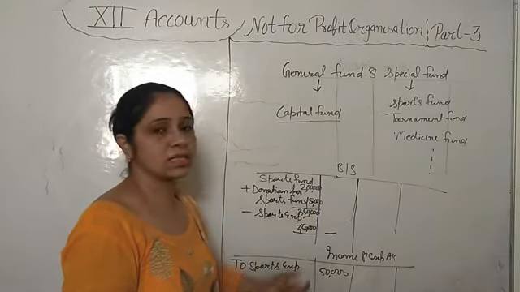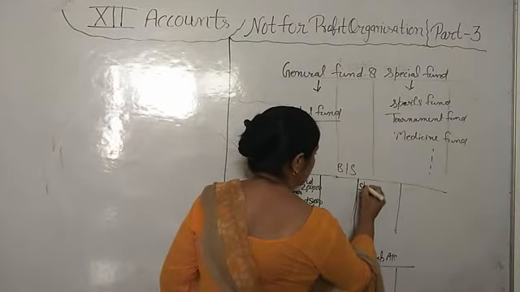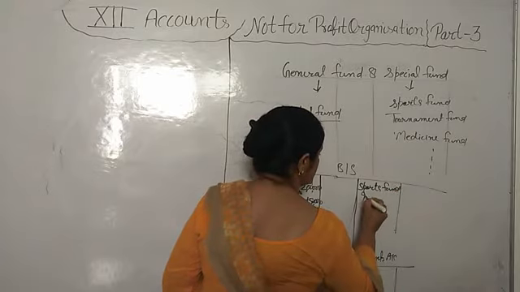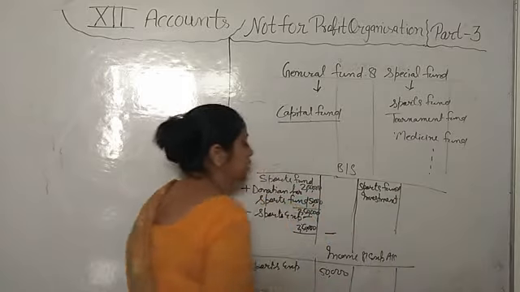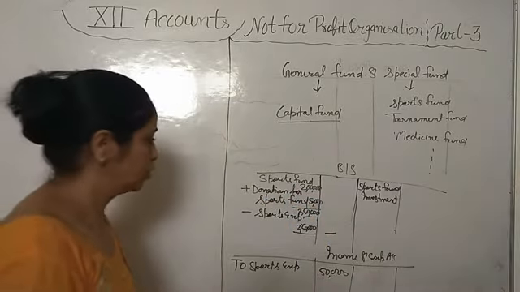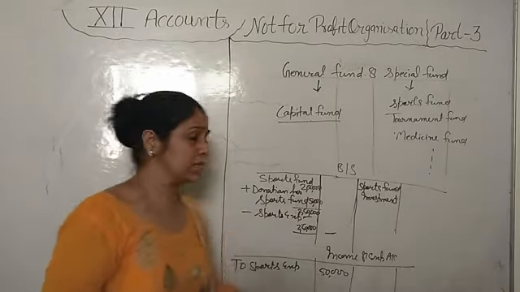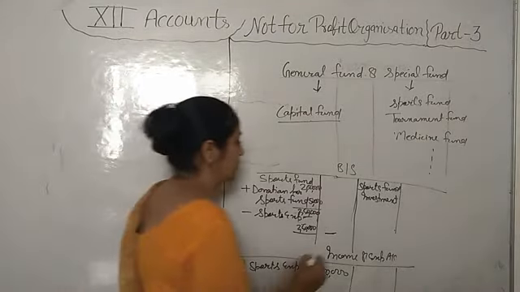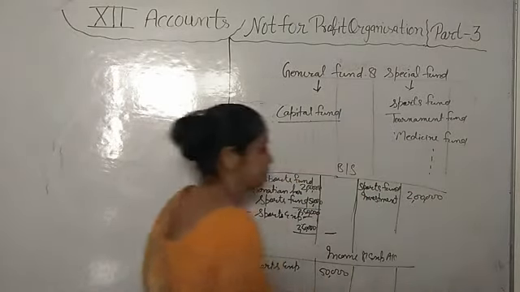Okay, we will invest the money of sports fund. This is known as fund investment. That sports fund investment is our asset. We will write it in the balance sheet asset side. If it is given to you, it's not compulsory that we invest all the money of the fund. Like, if sports fund investment is 2 lakh, then we will write here 2 lakh.